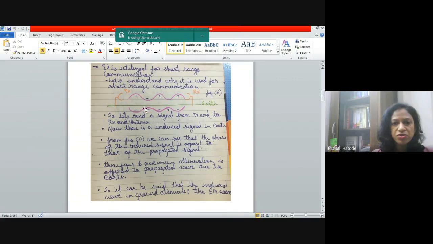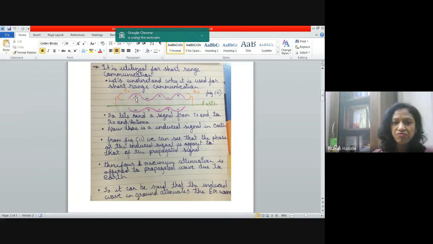Now the wave which is being propagated is shown over here with the pink color. Here you can see that when the wave propagates from the transmitter to the receiver end, at the same time there is a similar wave induced in the ground. You can see over here the induced wave, but this wave is opposite in phase to the EM wave which is actually propagating.